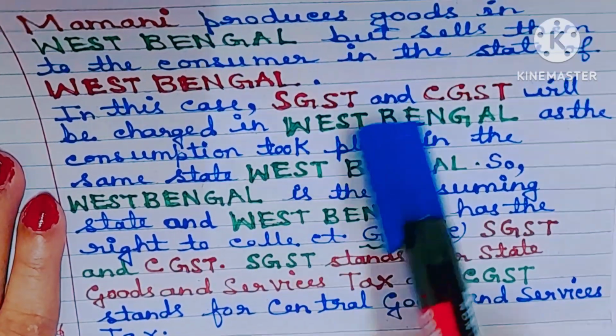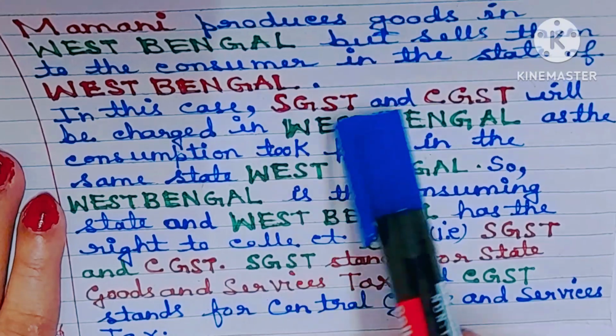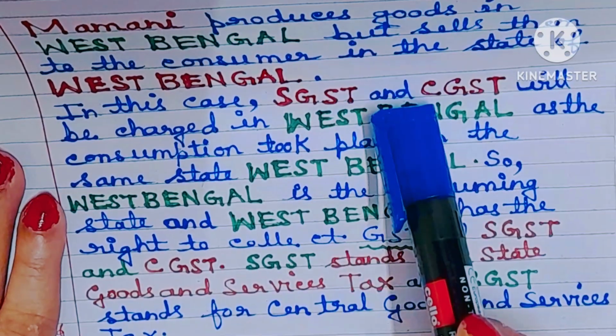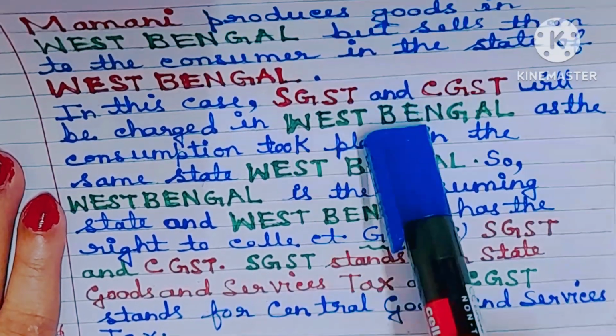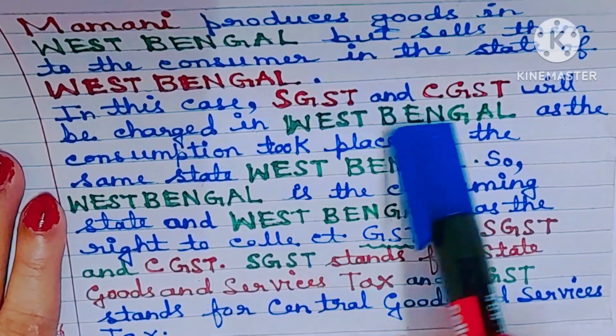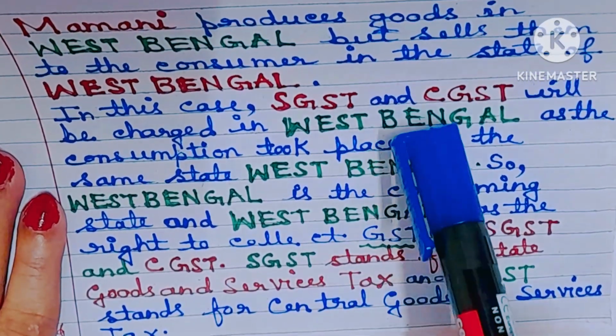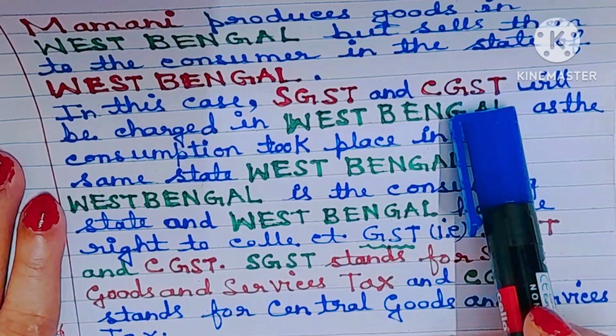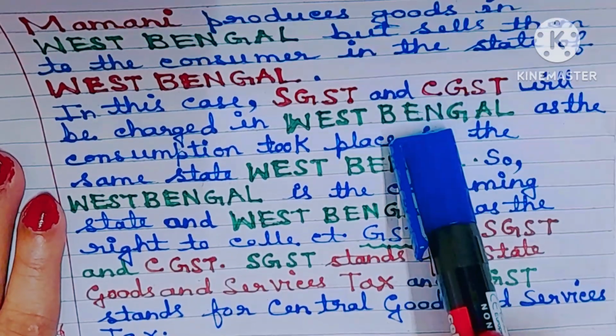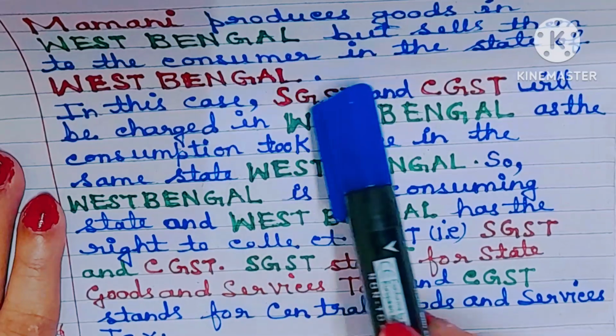Please note, West Bengal is the producing or manufacturing state, as well as the consumer or consuming state. So this is known as intrastate transactions, meaning transactions within the same state.